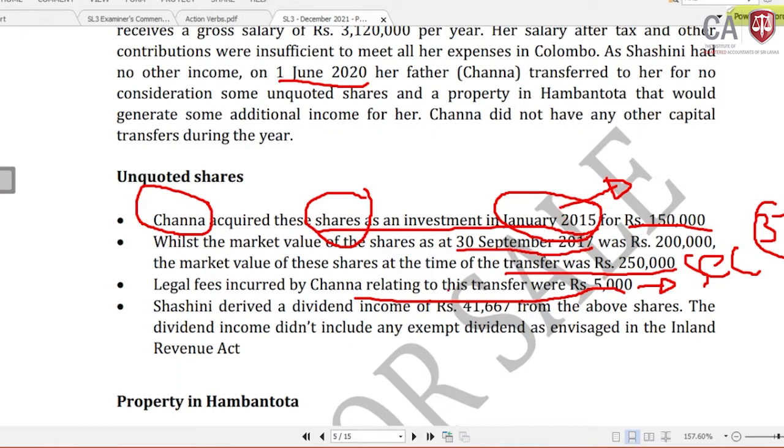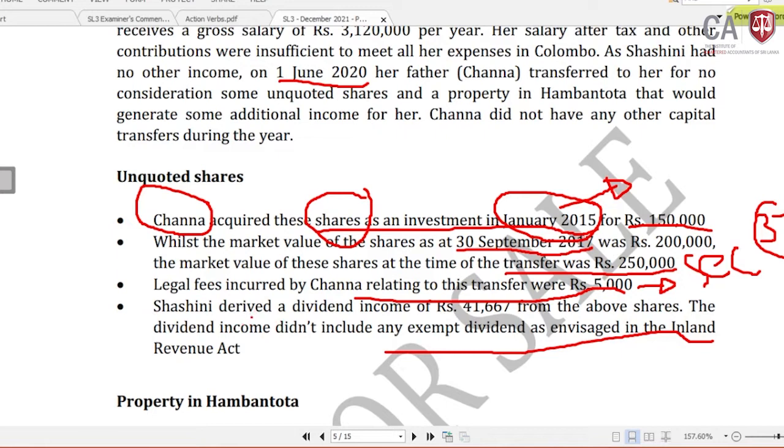And Shashini derived a dividend income of 41,667 from the above shares. The dividend income didn't include any exempt dividend as defined in the Inland Revenue Act. Then, as defined in the Inland Revenue Act, there is no exempted dividend. What are the exempted dividends, Lamai? The dividend received out of the dividend income by another resident company is exempted. But for Miss Shashini, all this 41,667 is dividend received out of profit, no exemptions. This is on the unquoted shares.